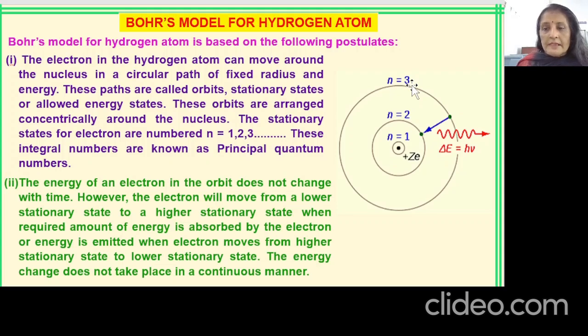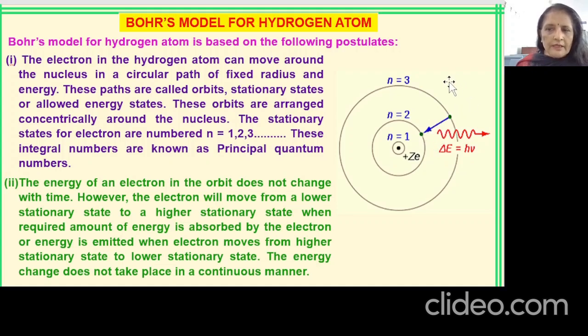That was the biggest difference between the Rutherford and the Bohr model. Here the electron will lose energy or gain energy only when it leaves its orbit, and that difference in energy can be given by E2 minus E1. Suppose the electron is going from the first to the third orbit, then obviously the third orbit has more energy, so the electron will require some energy. If you have to climb to the 19th floor through a staircase, you will require some energy, right? So energy will be supplied.